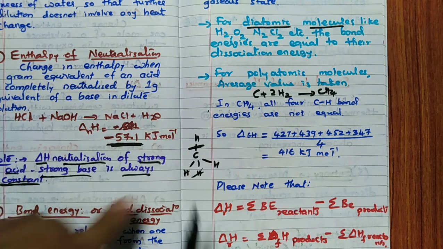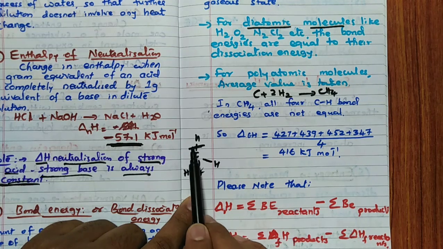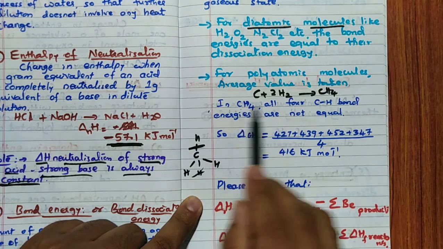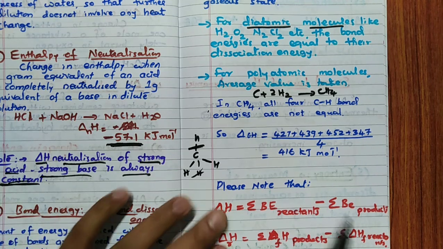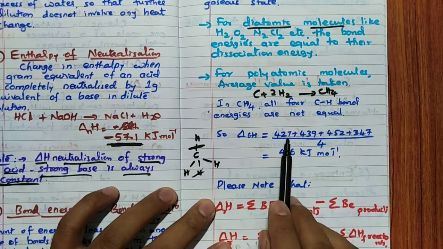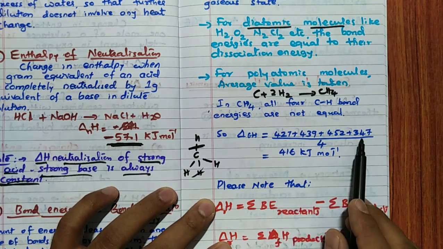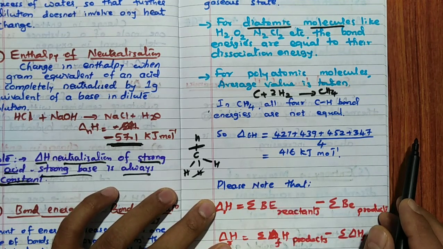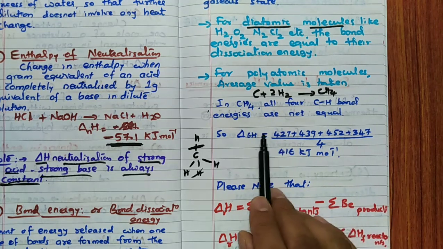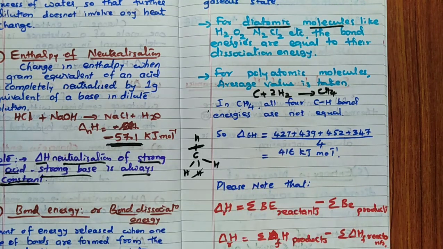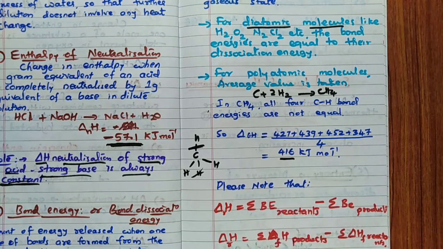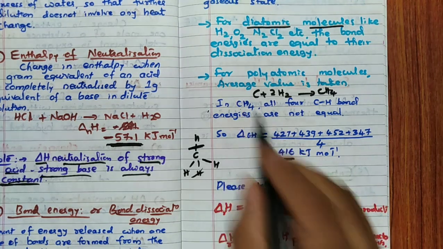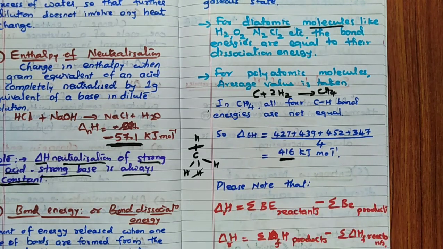Hence, we cannot say that whatever energy is required to break one bond, multiplied by 4, gives the energy for 4 bonds. Wrong concept. Remember that. So here we always consider average energy. Say to break one bond we require 427, then the second bond 439, third bond 452, fourth bond 347, like that. Now what we do is take the total energy required for breaking all 4 bonds divided by the number of bonds, 4. You are going to get this. So this is, remember, the average bond energy. Very important thing it is.